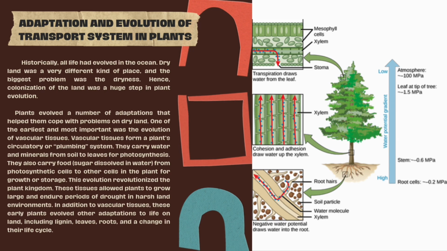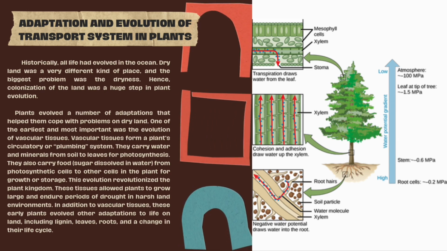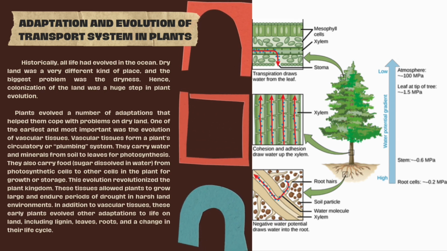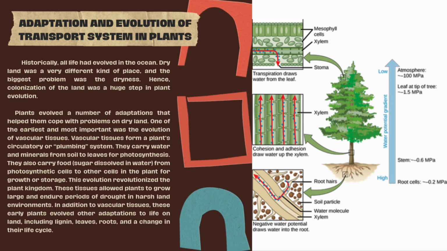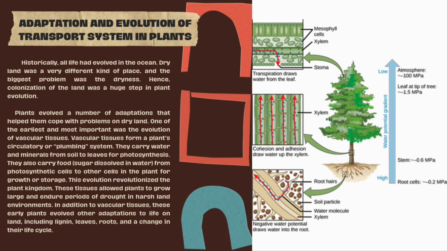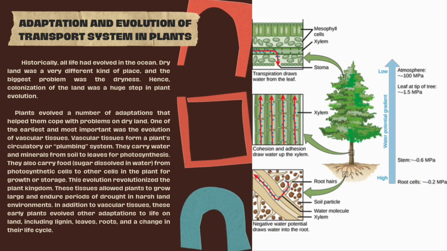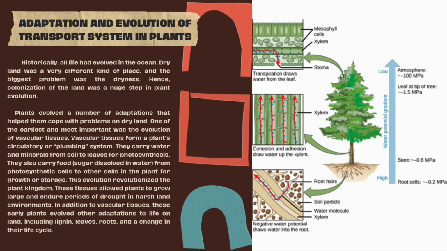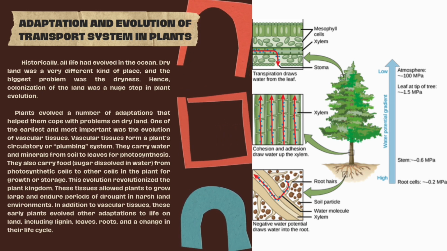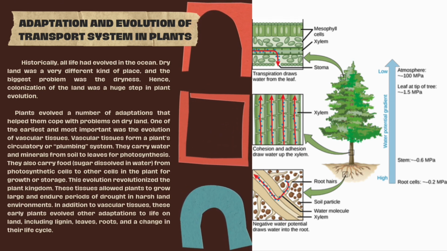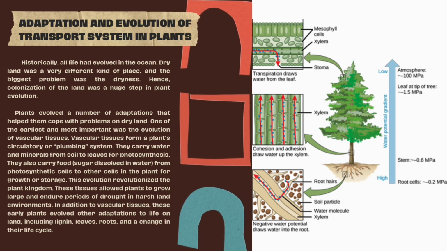Vascular tissues form a plant's circulatory or plumbing system. They carry water and minerals from soil to leaves for photosynthesis. They also carry food, such as sugar dissolved in water, from photosynthetic cells to other cells in the plant for growth or storage. The evolution of vascular tissues revolutionized the plant kingdom.